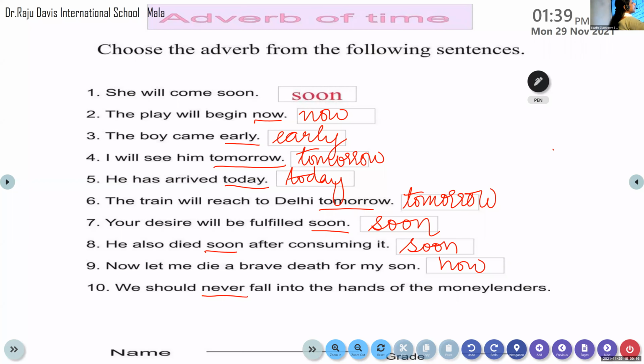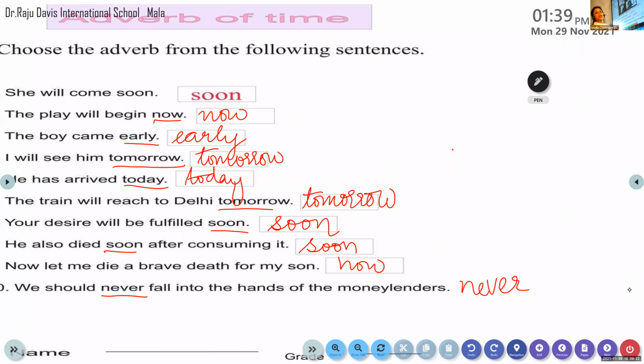Never. So this is how, children, only through practice, we can learn grammar as well as mathematics. So any sentence is given, we should be able to identify it. That's why I've told you the rule also, how to identify the adverb of time. First, you need to underline the verb. Then you ask a question, when. So it is easy. You will get the answer, and that is the adverb of time.